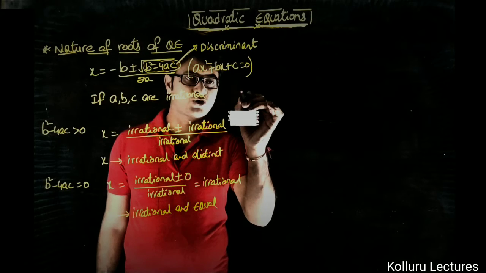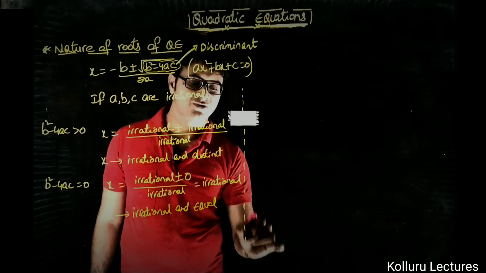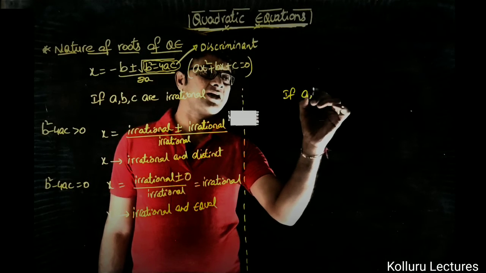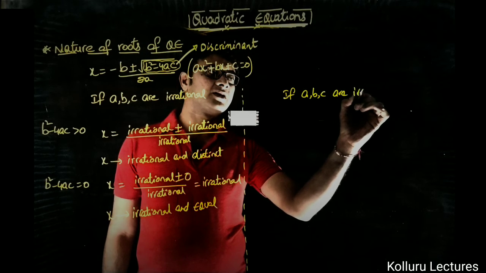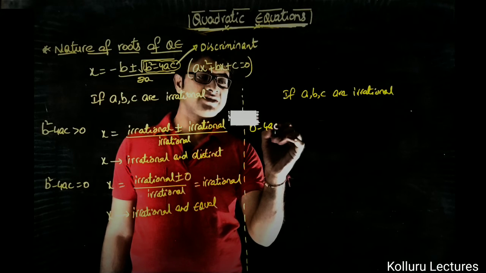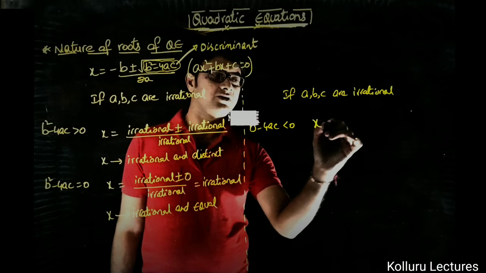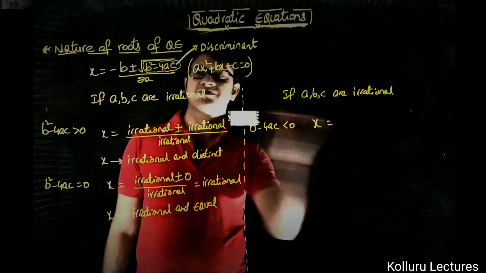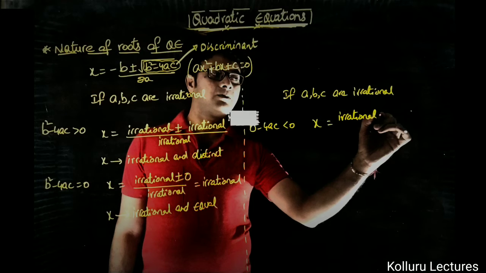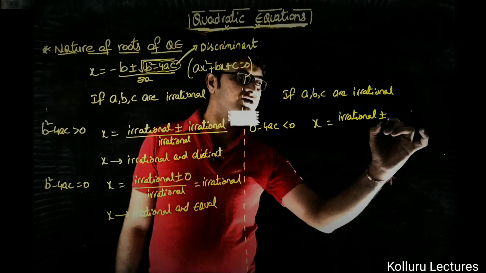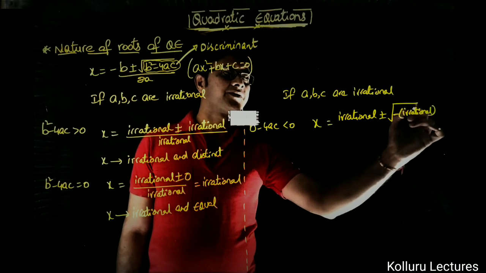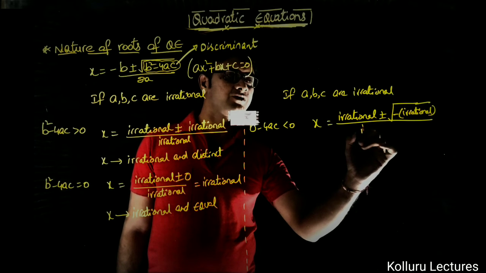Now let us have a look at if b square minus 4ac is less than 0 when a, b, c are irrational. What about the x value? x will be minus b, in the sense irrational, plus or minus the square root of b square minus 4ac, which is less than 0, so minus irrational, upon 2 into irrational, which gives you irrational itself.